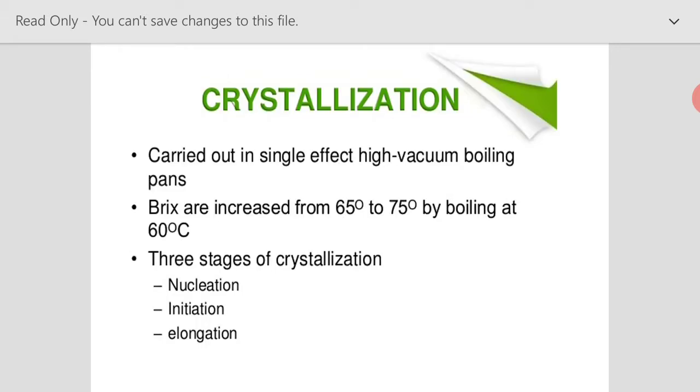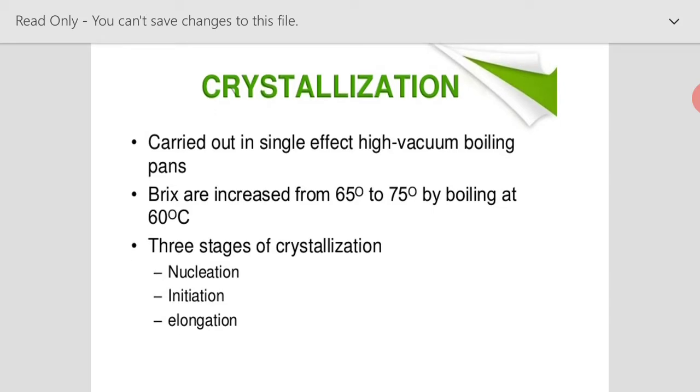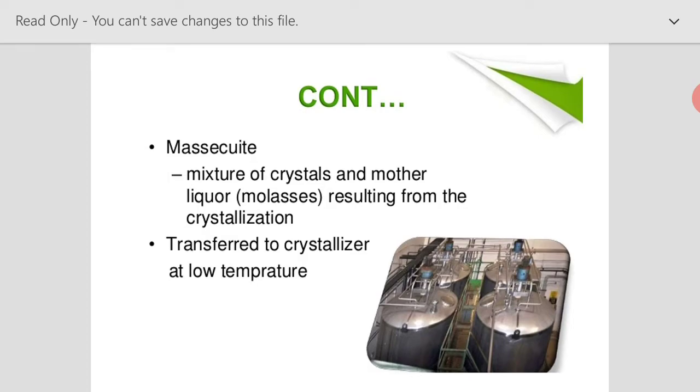Then your next process is crystallization, which we have seen. We are heating it up in single effect high vacuum boiling pans, so that it is maintained at 65 to 75 degrees centigrade, and there will be three stages of crystallization: nucleation, initiation and elongation. As a result of these stages you will get your final crystals of sugar. A very important term in this manufacturing process is massecuite, which is a mixture of sugar crystals and mother liquor resulting from crystallization. So this combined term is called massecuite. It will be transferred to crystallization at low temperature.